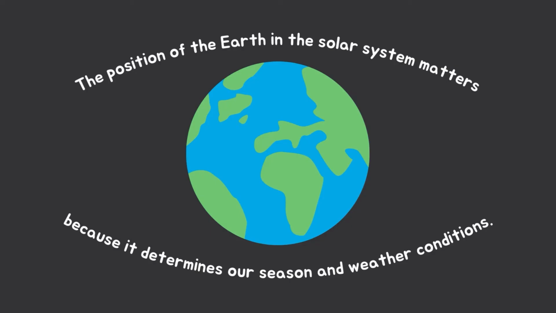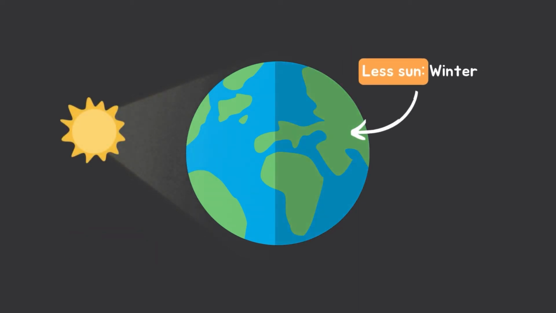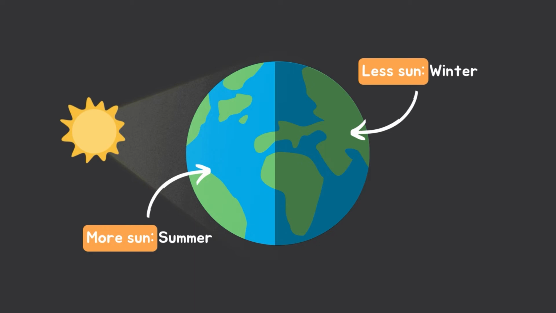Because Earth rotates around the solar system and itself, its position in the solar system matters, since it determines our season and weather condition. The Earth takes approximately 365 days to rotate around the Sun, which is considered a year. When the Earth is rotating around the Sun, some places get direct sunlight and some places do not. The temperature of a certain place is determined by the amount of sun rays that reach the surface. This means that weather conditions are affected by how many rays reach the surface. For example, in the winter, we get less sunlight than we do in the summer.